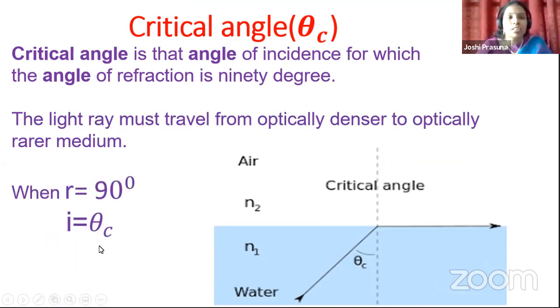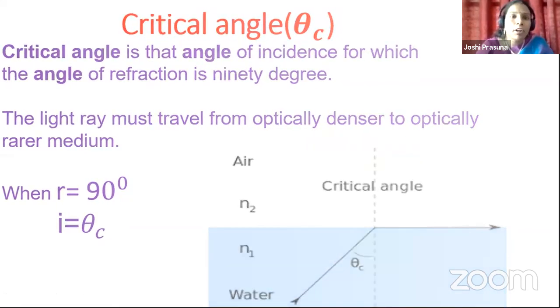So what is the condition to be satisfied at the critical angle? R, that is the angle of refraction, should be 90 degrees and the angle of incidence is nothing but the critical angle. That means what is the point you have to remember? At the critical angle, the angle of refraction will be 90 degrees.